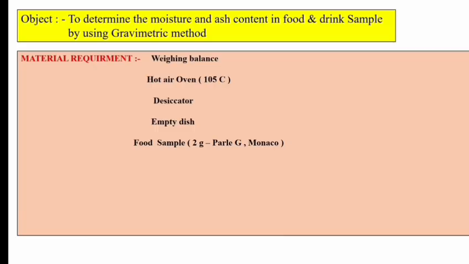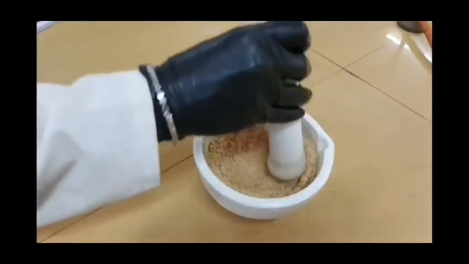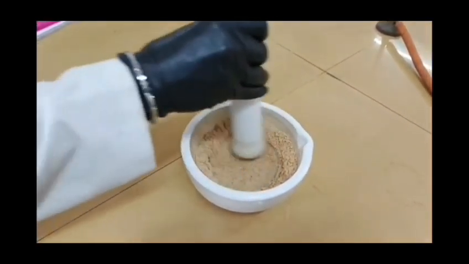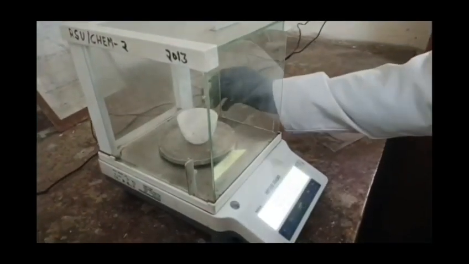weighable form. The requirements of the experiment are the weighing balance, hot air oven, muffle furnace, desiccator, the empty dish, the food sample. Now take the biscuit sample in the mortar and pestle and crush it into a granularly fine powder.